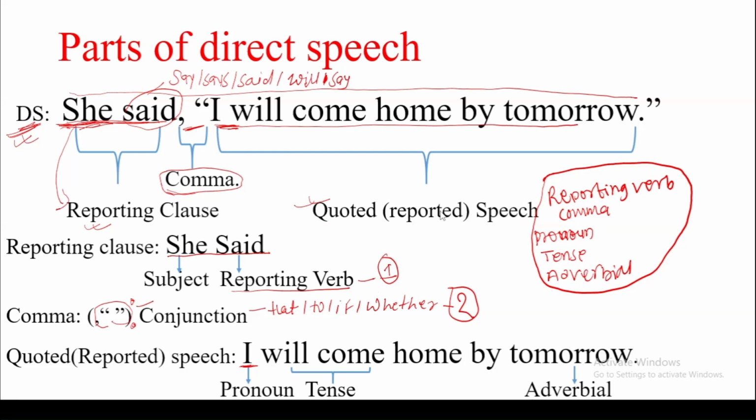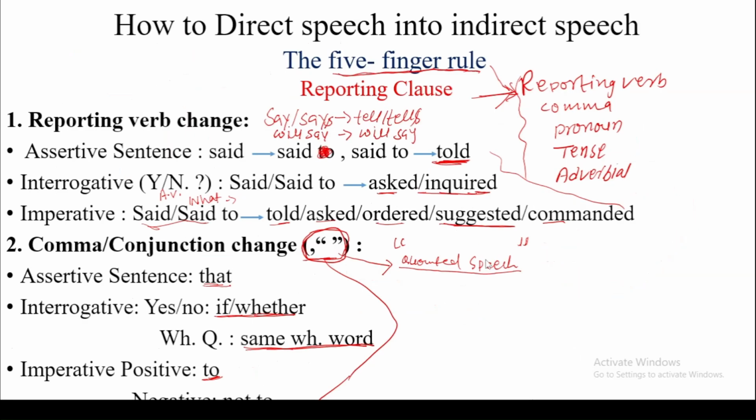The sentence is: She said, I will come tomorrow by 10 p.m. Okay, let's write it here. So this is the sentence.